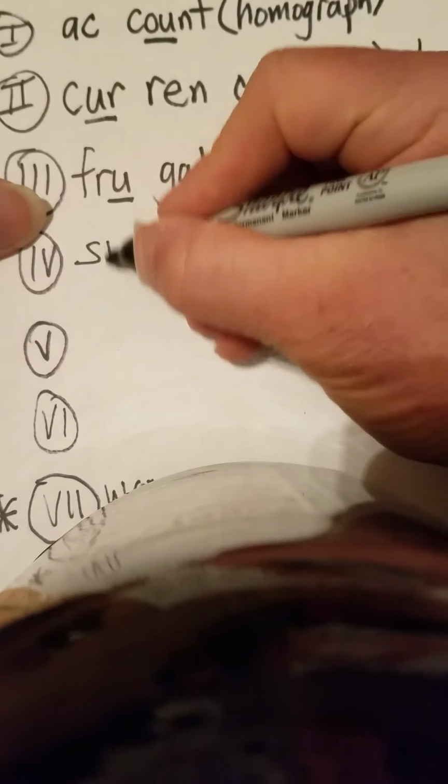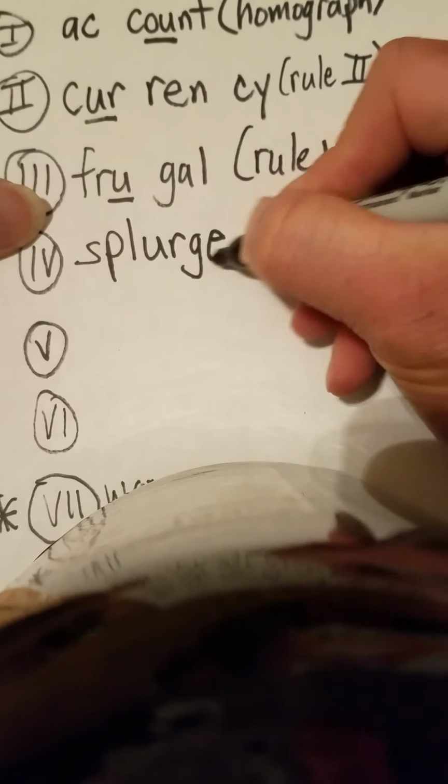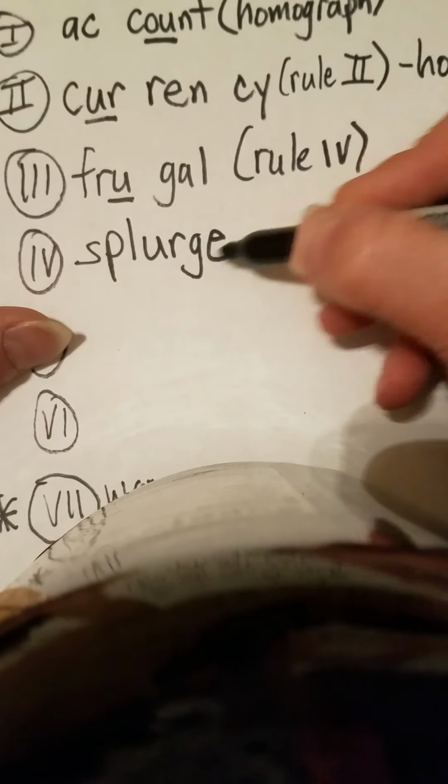J, silent E. We use the ur like in nurse. So again, J, silent E. We use the ur like in nurse. Let's go. J, silent E. Splurge. So we have 3 things to mark up.